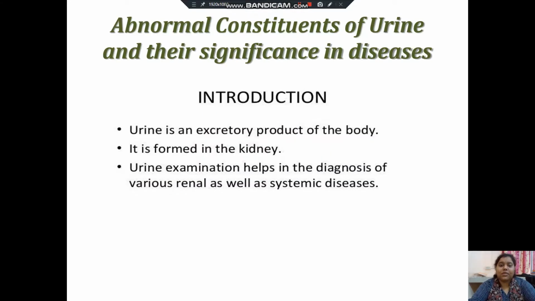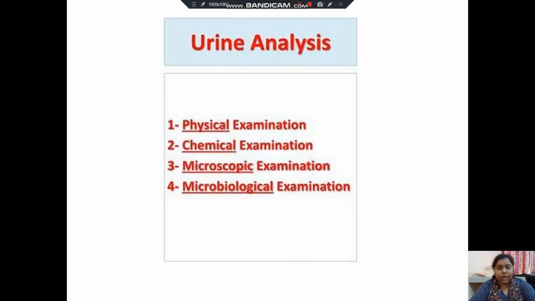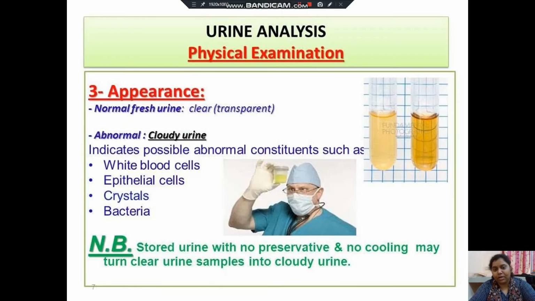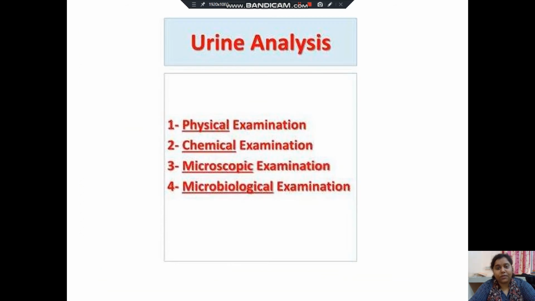So the abnormal constituents of urine and their significance in diseases. Introduction. Urine is an excretory product of the body. It is formed in the kidney. Urine examination helps in the diagnosis of various renal as well as systemic diseases. Urine analysis can be done by physical examination, chemical examination, microscopic examination, and microbiological examination. So the whole urine analysis will be discussed in my next video.